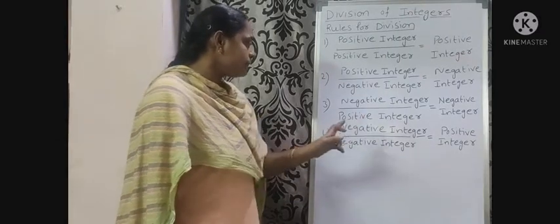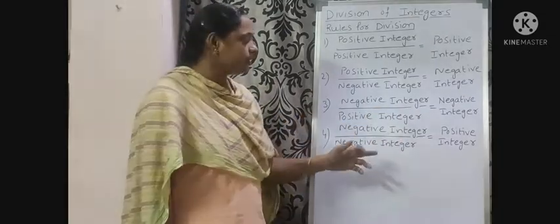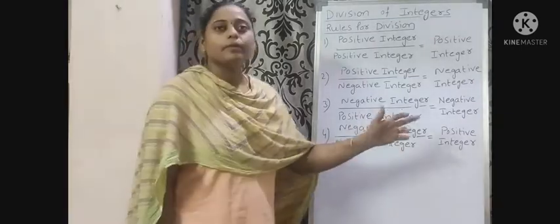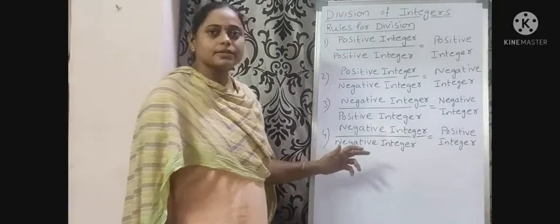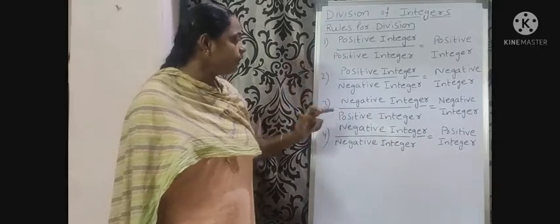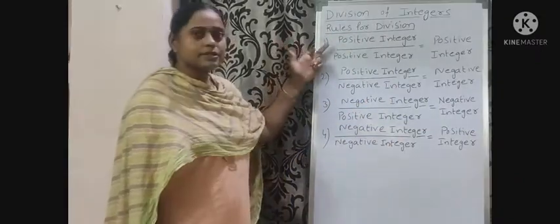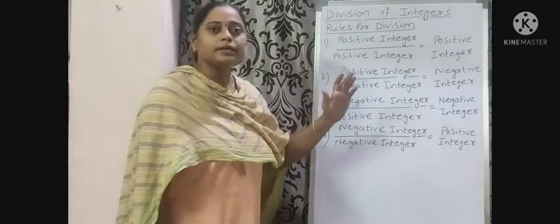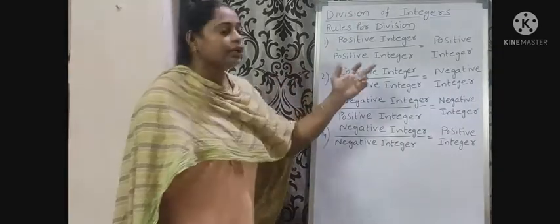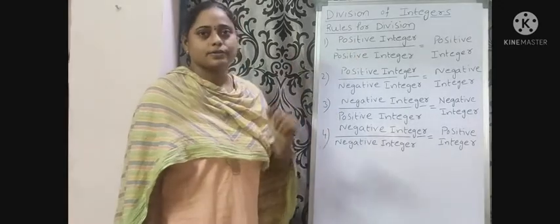Fourth one, negative integer by negative integer equal to positive integer. Negative integer by negative integer gives positive integer. When we divide two negative integers, we get a positive integer. Whether we divide two positive integers or two negative integers, we get a positive integer. If we divide a positive integer by a negative integer, we get a negative integer.